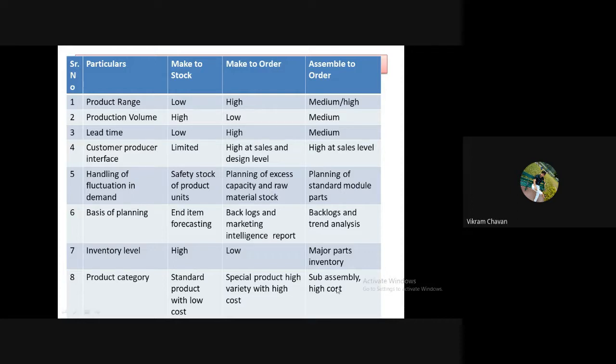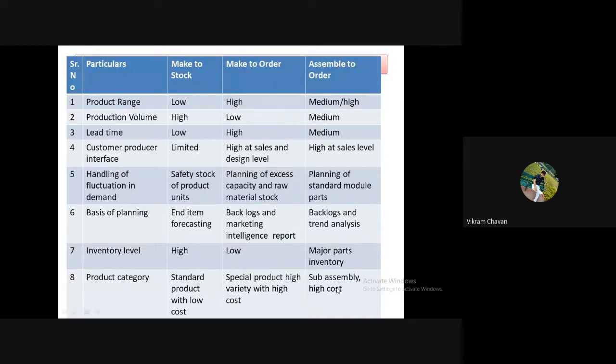And marketing intelligence reports. That will be considered as a basis for make to order type of production: backlogs and marketing intelligence reports. Then for assemble to order type of production, the basis of planning is backlogs and trend analysis.